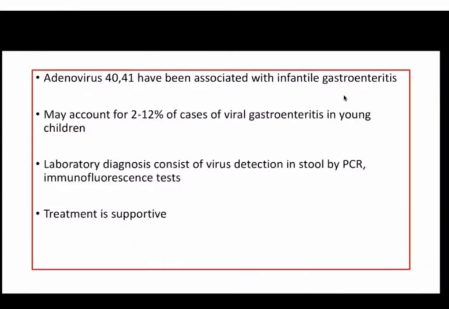Adenovirus 40 and 41, I told you, is the second most common cause of infantile gastroenteritis and may account for 2 to 12% of cases of viral gastroenteritis in young children. Laboratory diagnosis is similar to other viruses, such as detection of viral antigen in stool by PCR, by ELISA, or we can also perform an immunofluorescence test. There is no antiviral agent available for the treatment. The treatment, like other viruses, is supportive.